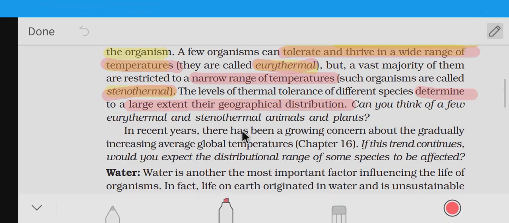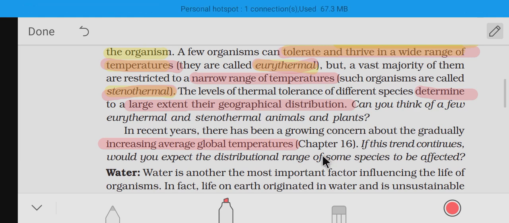In recent years, there has been growing concern about the gradually increasing global temperature. We have heard about this increasing global temperature. Due to human activity, global warming happens, due to which the temperature also increases. If this continues, will the distributional range of some species be affected?